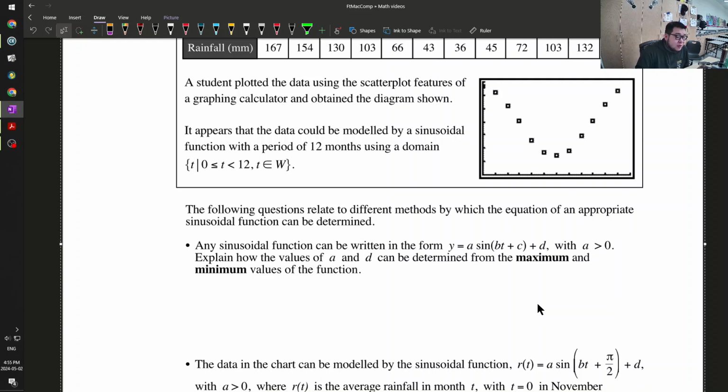So d is my midline. So d is my average between the max and minimum, right? So d is equal to max plus min over 2. So that is the average, you add them.